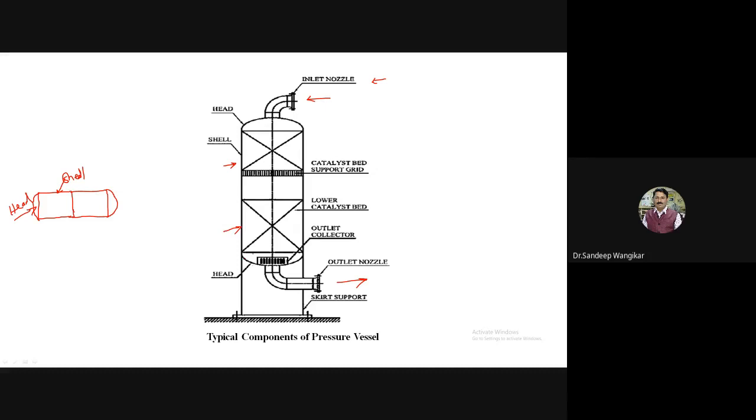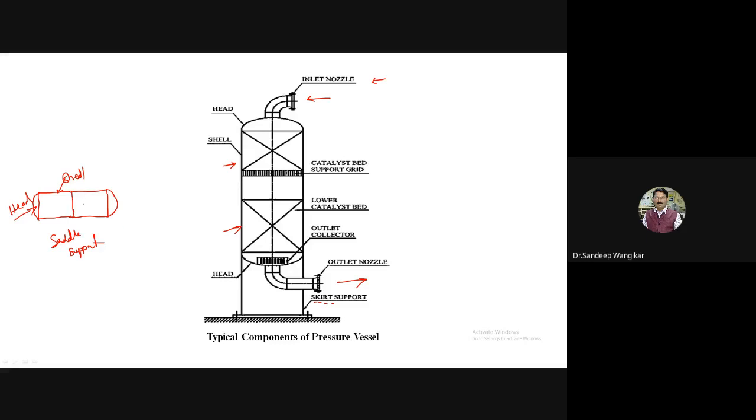Okay. Then some catalyst bed supporting grid is there. Then lower catalyst bed is there. Then this is the outlet collector, and this is the vertical one. Here it is mentioned: it is a skirt support. In the horizontal case, we have seen the saddle support. Here, as a vertical stand, it is a skirt type support. In any of these, the main components you will observe are the inlet nozzle and outlet nozzle, then it is made up of different shells, and a head will be there at the top and bottom, or if it is horizontal, on both sides.